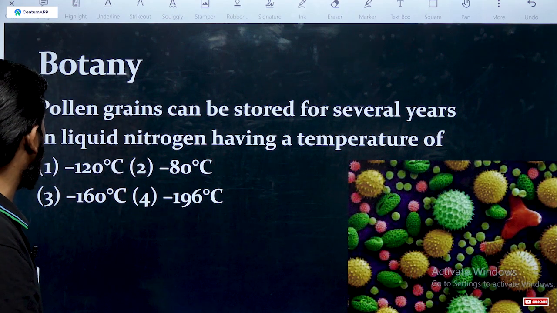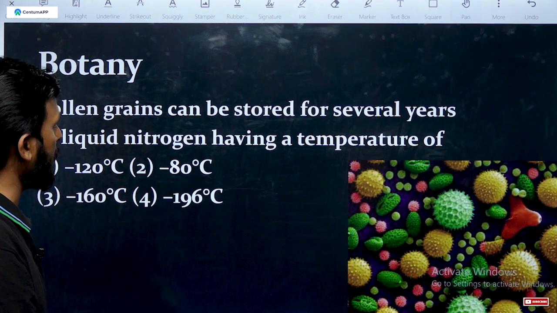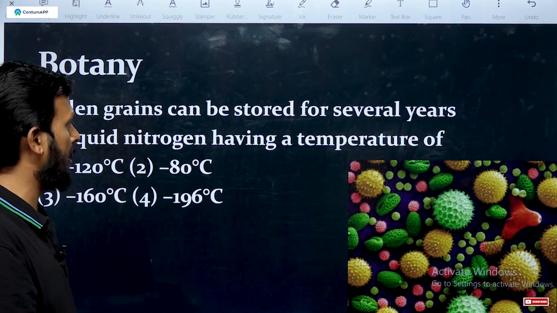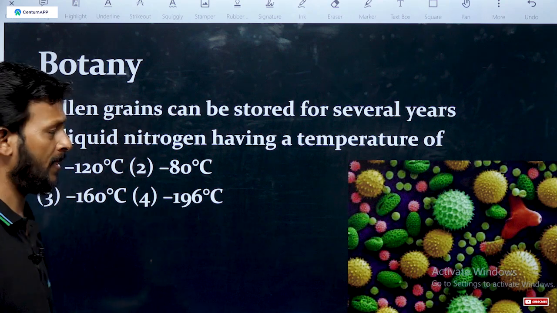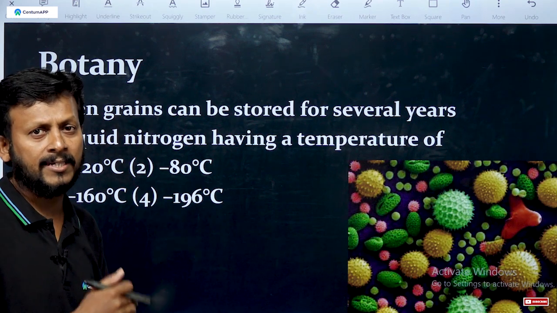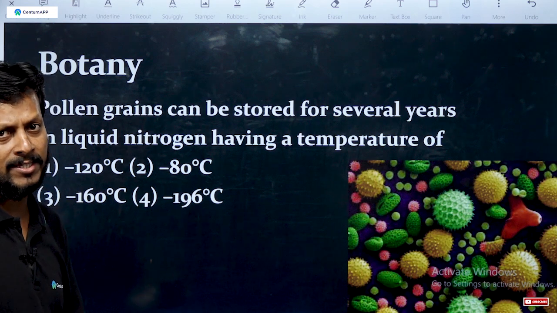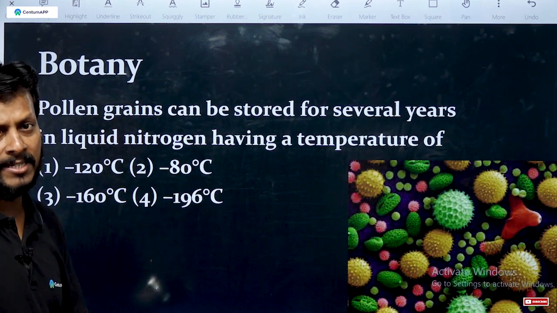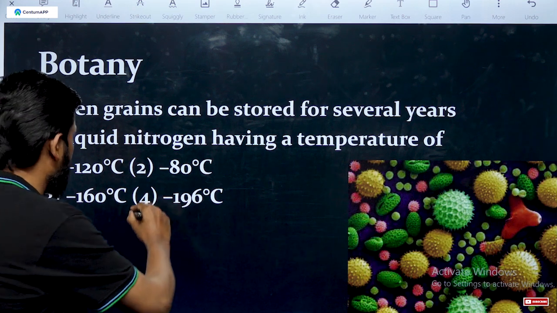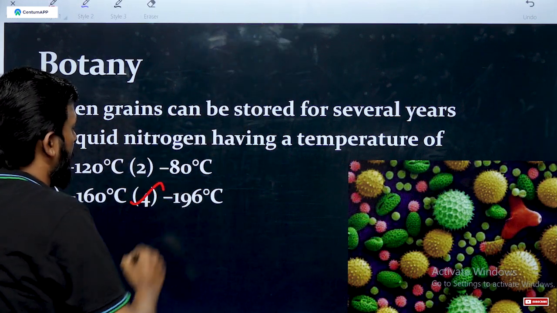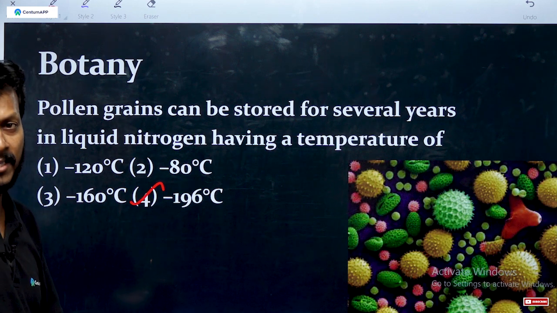Next one, pollen grains can be stored for several years in liquid nitrogen, at a temperature of? Generally, pollen grains can be stored in liquid nitrogen at minus 196 degrees Celsius. The correct answer is minus 196 degrees Celsius.